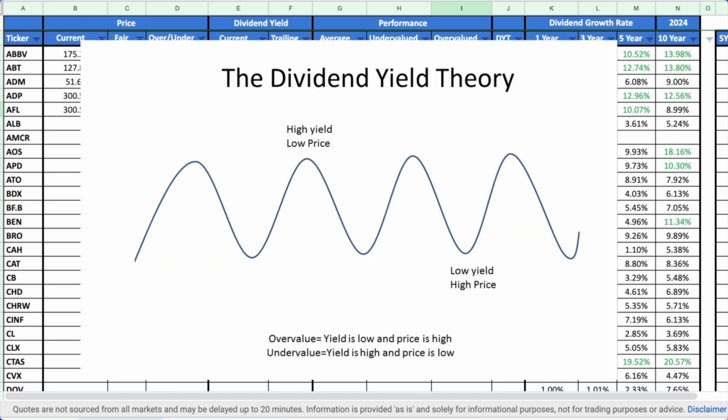The theory works on a simple principle, that dividend yields tend to revert back to the mean over time, especially for stable blue-chip dividend stocks. In other words, you can estimate whether a given stock is trading for a bargain price today by comparing its current dividend yield to the trailing average dividend yield. If the current dividend yield is higher than the trailing average, the stock is likely undervalued. And if the current yield is lower than the trailing average, the stock may be overvalued.